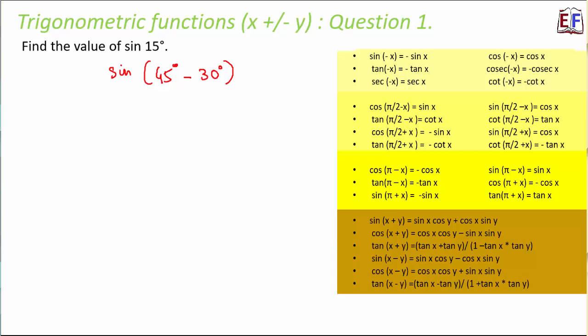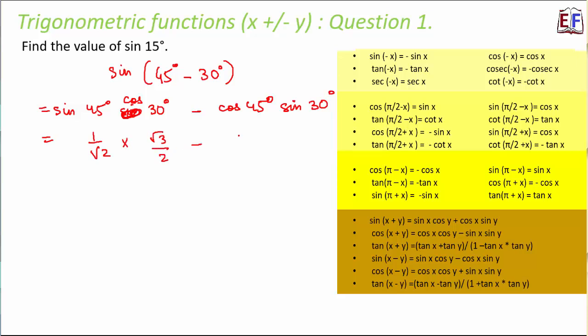So we will make use of this formula: sine x minus y is equal to sine x cos y minus cos x sine y. So sine 45 degree is 1 by root 2, cos 30 degree is root 3 by 2, cos 45 degree is 1 by root 2, and sine 30 degree is 1 by 2. So this becomes equal to root 3 minus 1 divided by 2 root 2. So that's the answer.